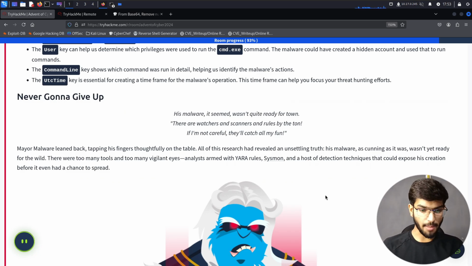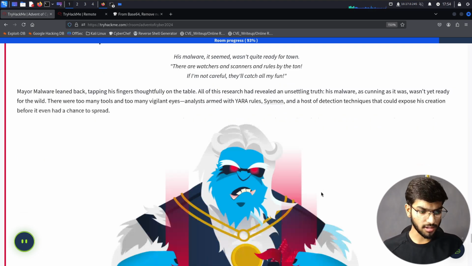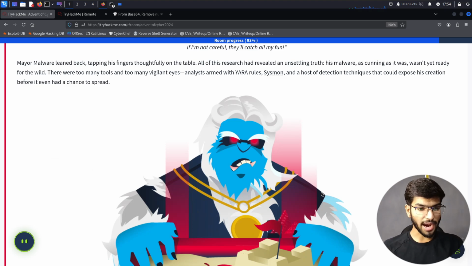His malware, it seemed, wasn't quite ready for town. There were watchers and scanners and rules in the town. If I'm not careful, they'll catch all my fun. Mayor Malware leaned back, tapping his fingers thoughtfully on the table. All of his research had revealed an unsettling truth.